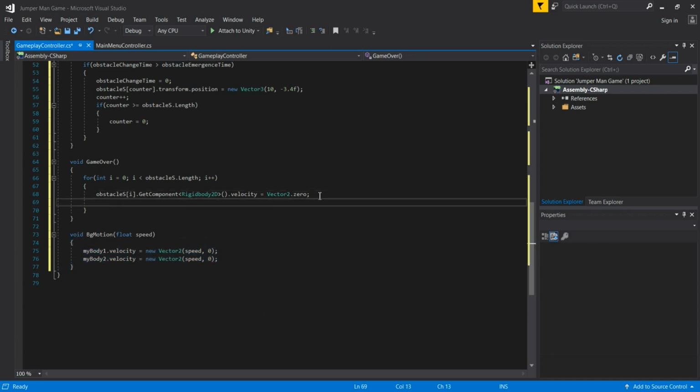Okay, now we're going to actually call this bgMotion in the for loop in the game over function. We are also going to pass the argument, which is going to be 0. In the case we die, we stop every obstacle that we have there, we freeze those obstacles, and we also stop our backgrounds, because, as I said, we can manipulate our backgrounds via this function right here, since we use the velocity of our first background and our second background. When we pass 0 for the argument, and this argument is connected with these speeds in the velocities, we also stop our background via this function.